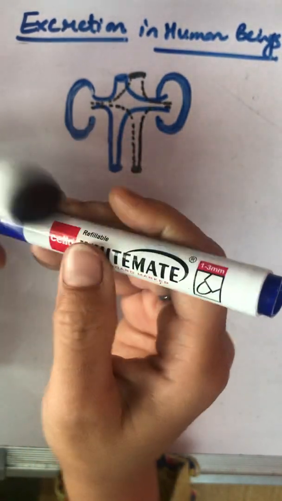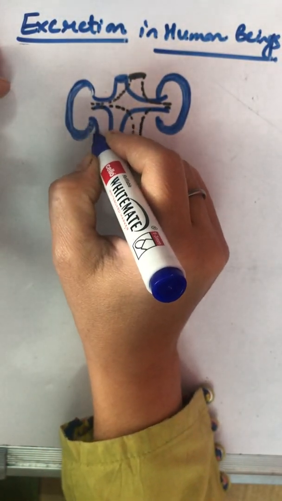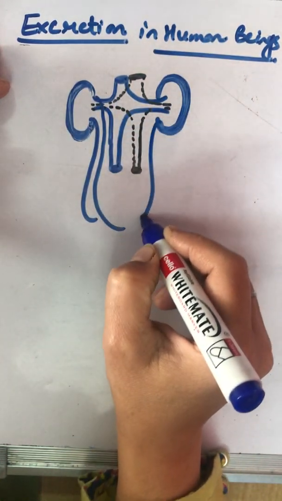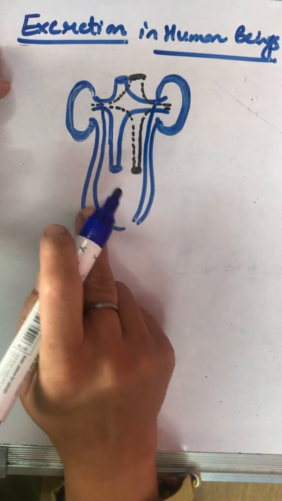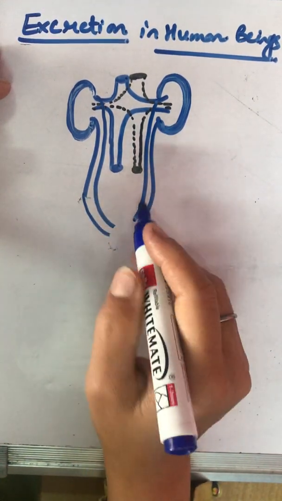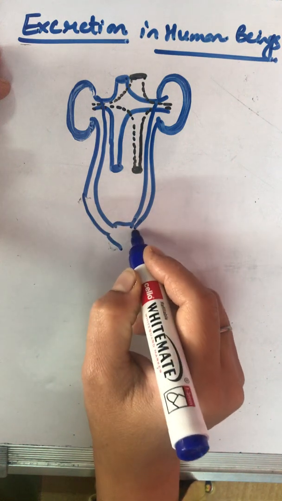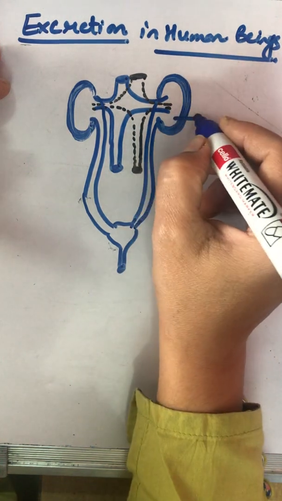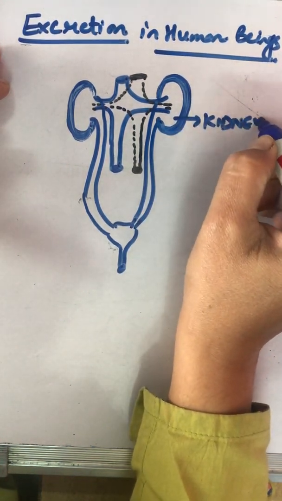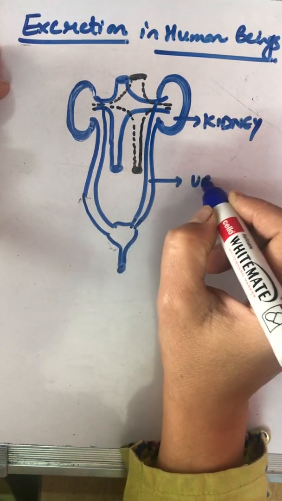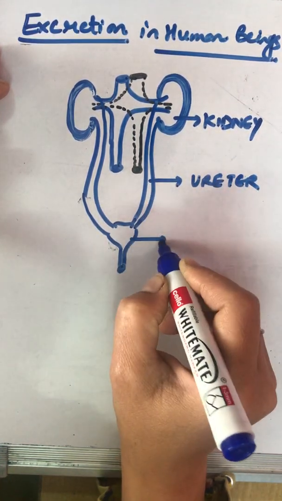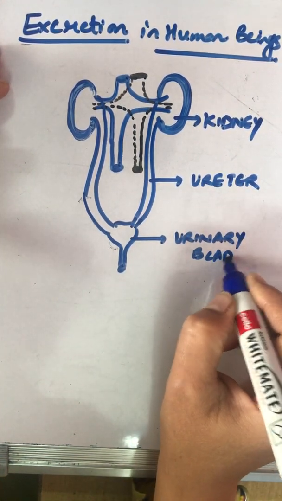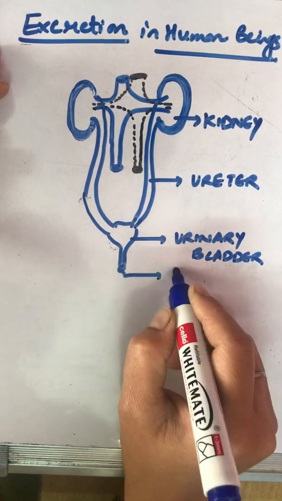Each kidney leads to ureters. So we have a pair of kidneys, a pair of ureters, urinary bladder and urethra.